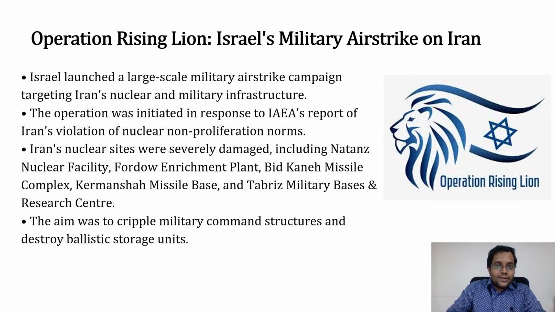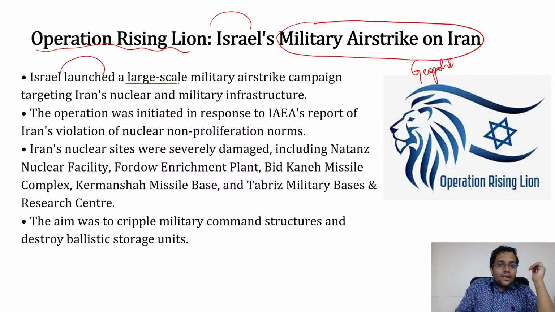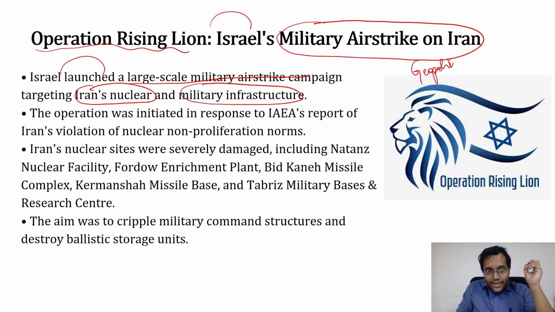Okay, so let us look a bit at Operation Rising Lion, Israel's military strike on Iran, which is very crucial from the geopolitics point of view. How do we know that? Israel has launched a large-scale military airstrike campaign targeting Iran's nuclear and military infrastructure, which is vital. It is because of the IAEA's report, and it has impacted some major nuclear facilities.